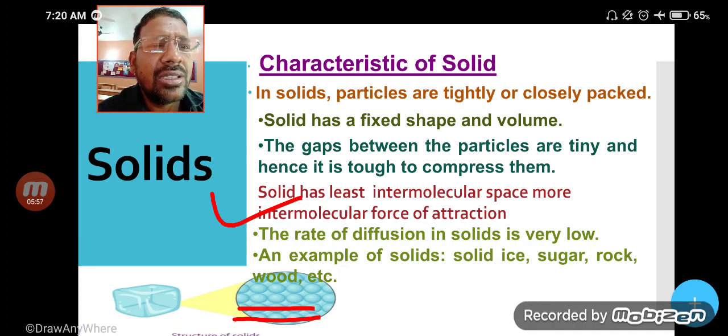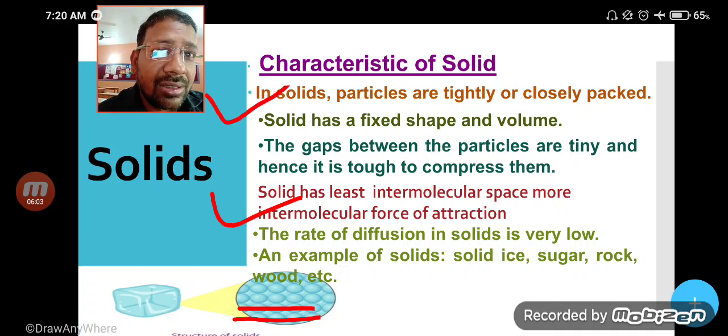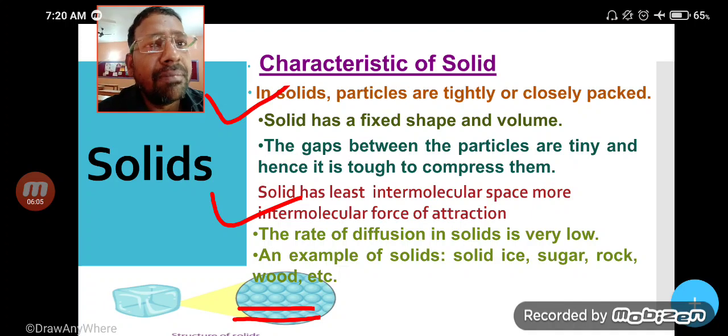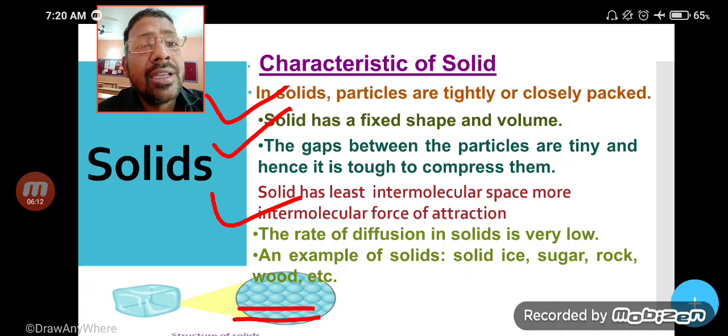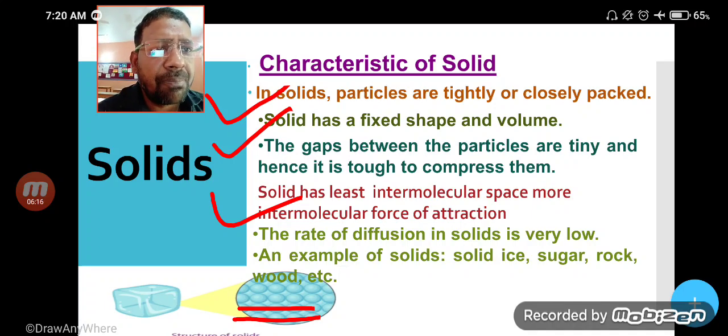Next, in solid, particles are closely and tightly packed. If attraction is there, space will be less, means all particles are closely packed. Solid has fixed shape and fixed volume. Yes, my dear students, it is very important. In the case of solid, it has fixed shape and fixed volume.